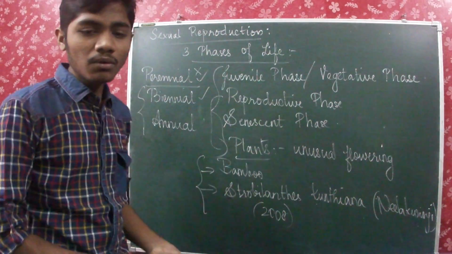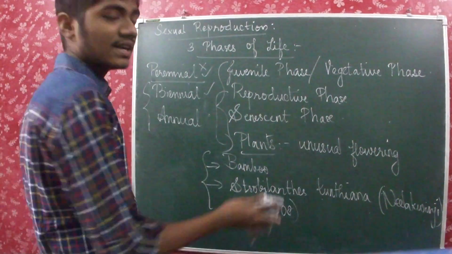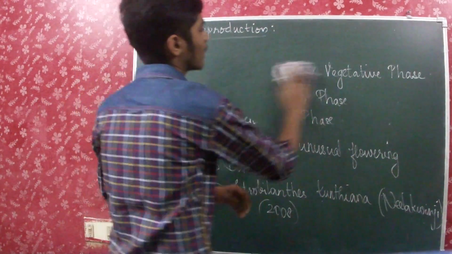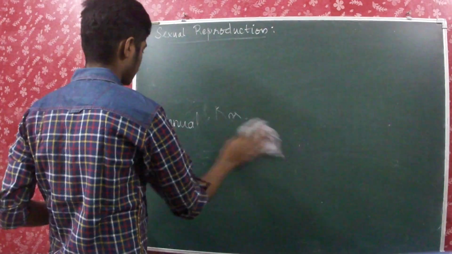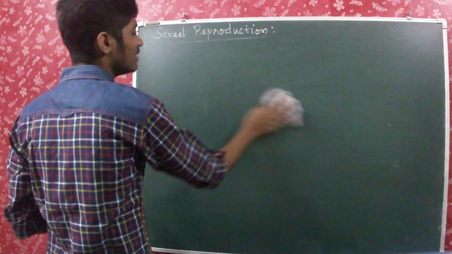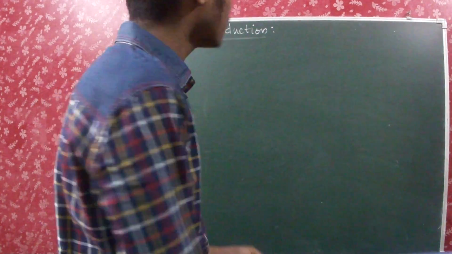Now, what about animals? Is there any speciality about animals? I am talking about reproductive phase now. We are still in the reproductive phase.